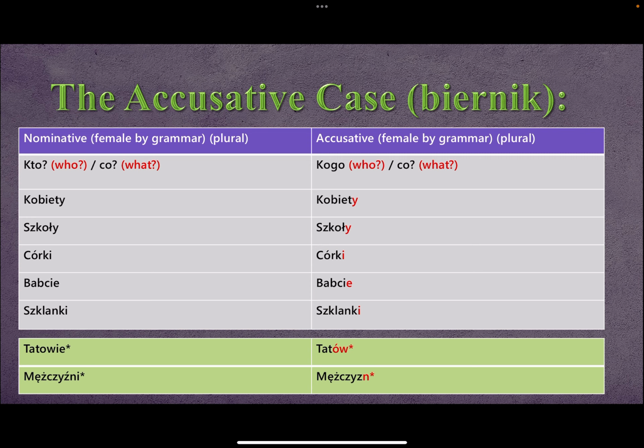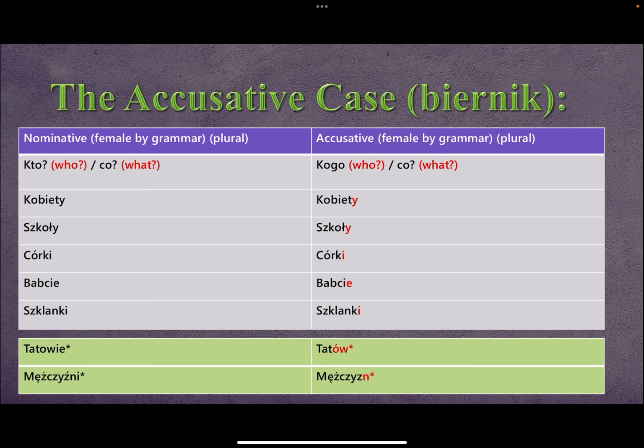Yes, female form stays the same. So if you know kobieta becomes kobiety, and accusative stays kobiety, nothing changes. You need to know the nominative to be able to know this. The accusative case is kind of easy, and it's also good to learn it because it helps you understand other cases as well. It's similar to them, so you can start with the accusative, learn it, and then the rest will be a tiny bit easier. So kobiety stays the same.